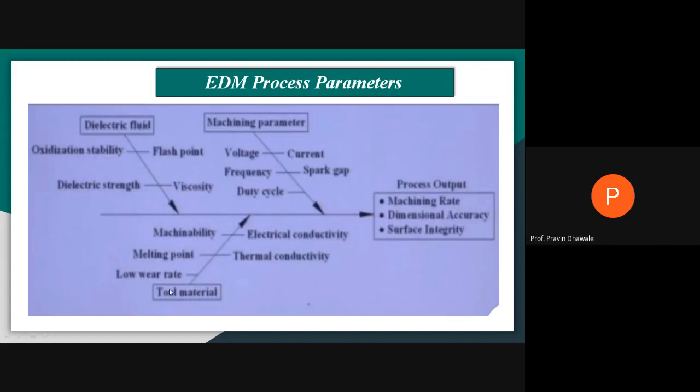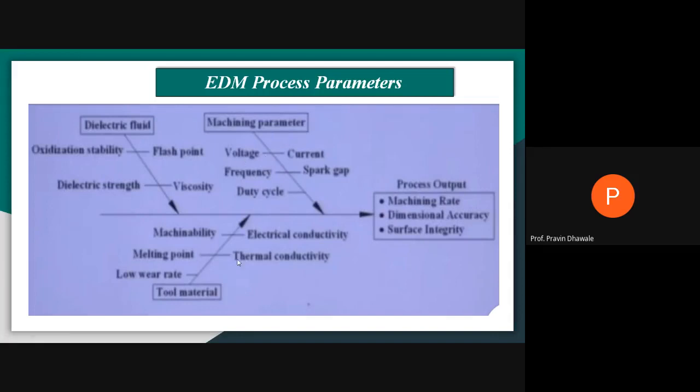If you are considering the tool material, you must think about its machinability, its melting point, its hardness, its wear rate, its thermal conductivity, as well as electrical conductivity. Then the third input parameter will be related with the machining element, like voltage, current, spark gap, duty cycle, frequency that you have to consider.